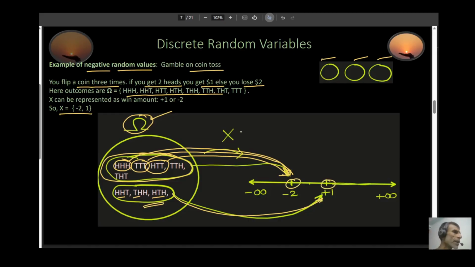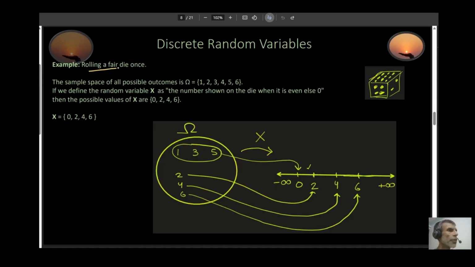So think of x as a mapping function over here. Let's say you roll a fair die once. In this case, the sample space consists of 1, 2, 3, 4, 5, 6. This is my sample space right here. Now let's say I define my random variable as the number shown on the die when it is even. Otherwise, it is 0.